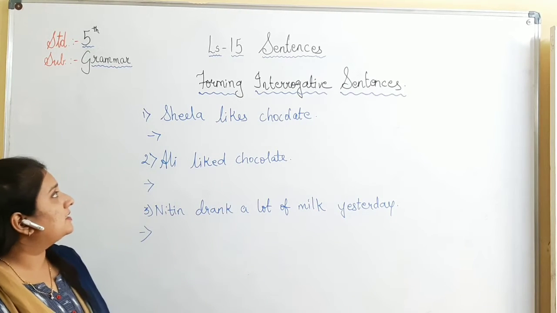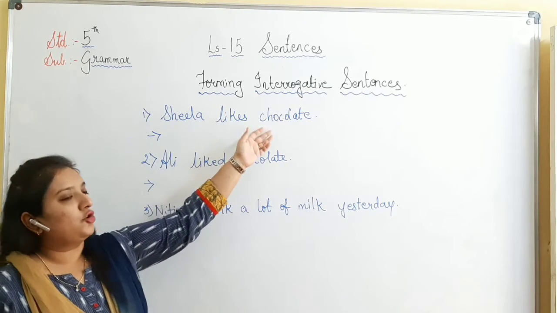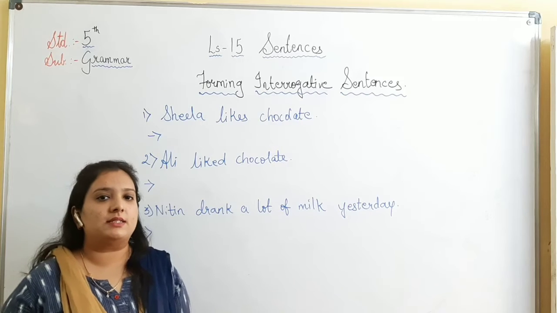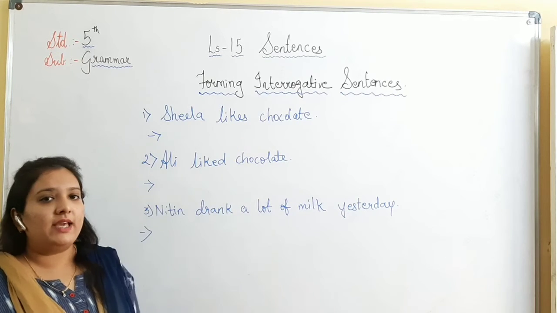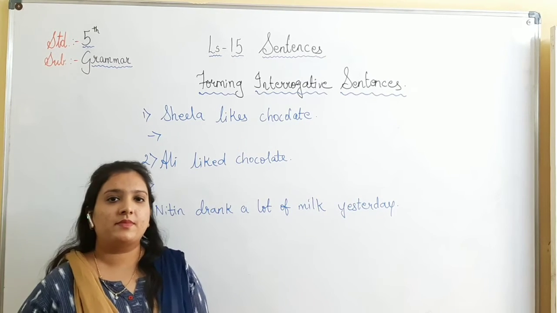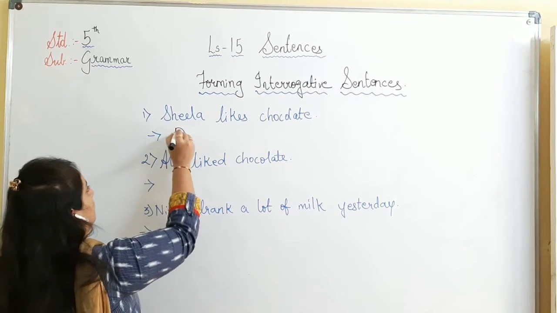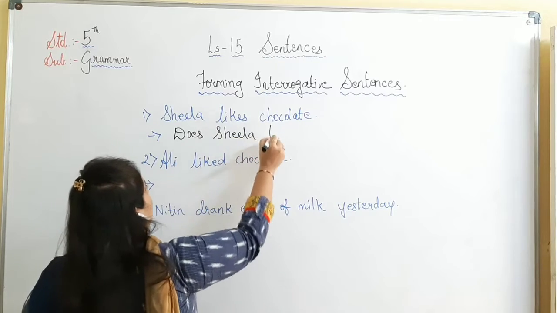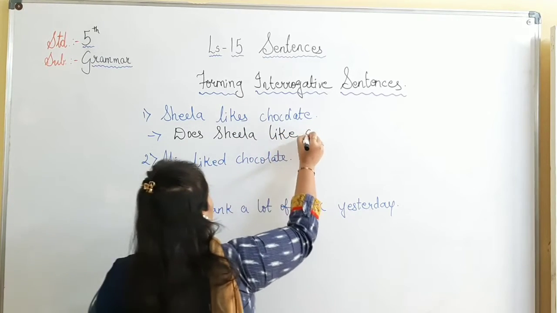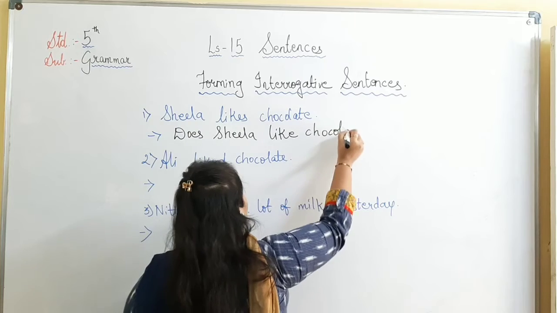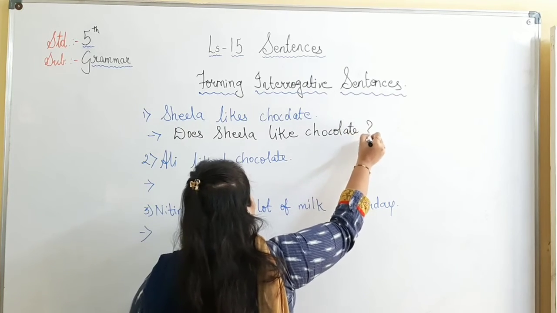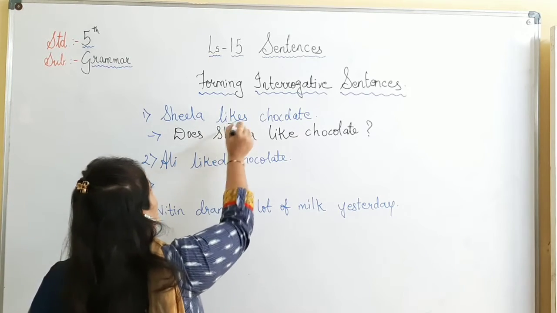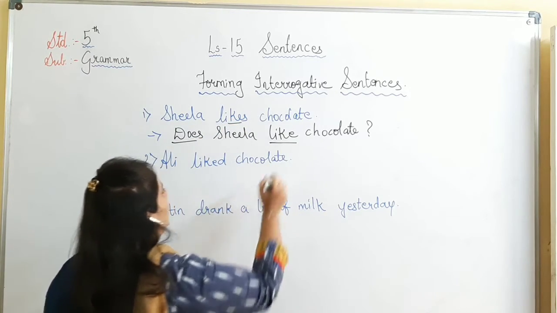Now let us look at the first sentence. Sheila likes chocolate. Here the verb is like. So the sentence is of simple present. So for likes, what do we add? We add does. Does Sheila like chocolate? We have split the verb and we have added does like.